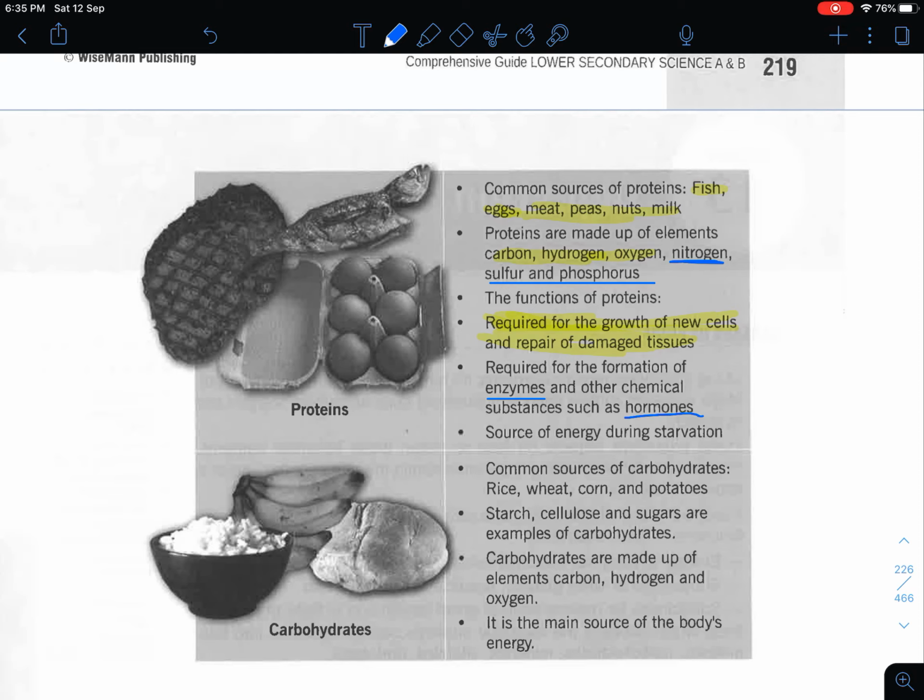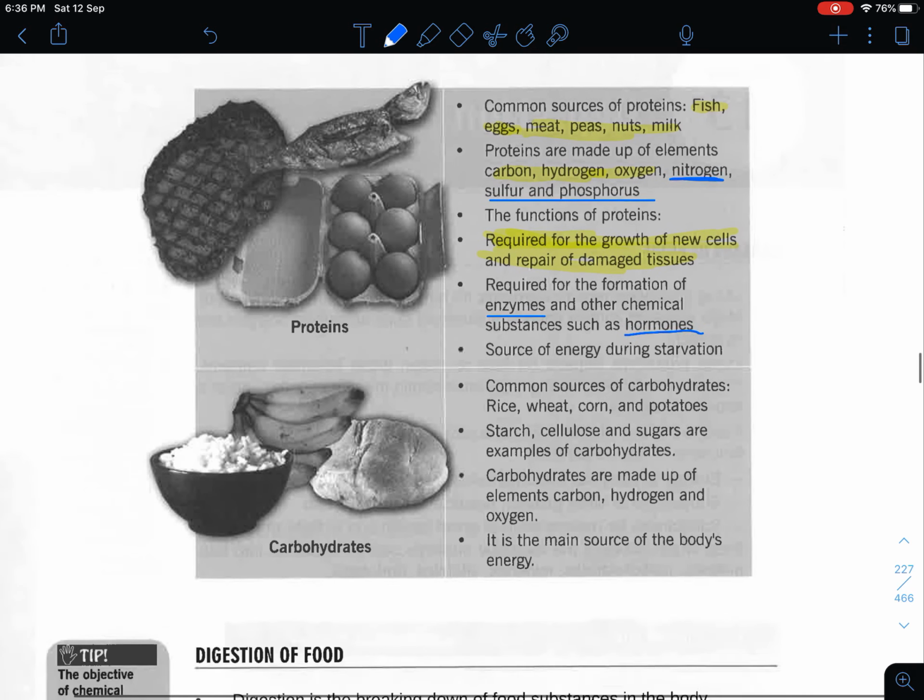Hormones help to stimulate growth or other forms of response activity. It can also act as a source of energy during starvation, meaning that when you fail to eat, it will be used as an energy source first.